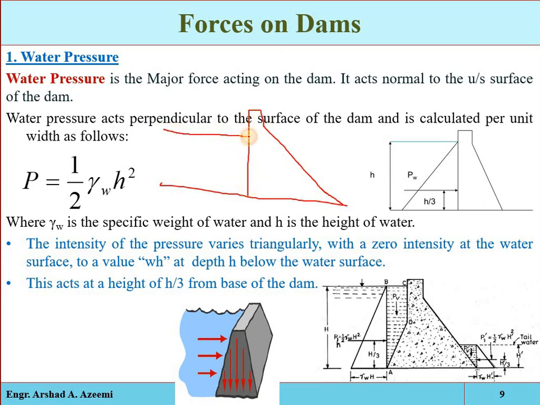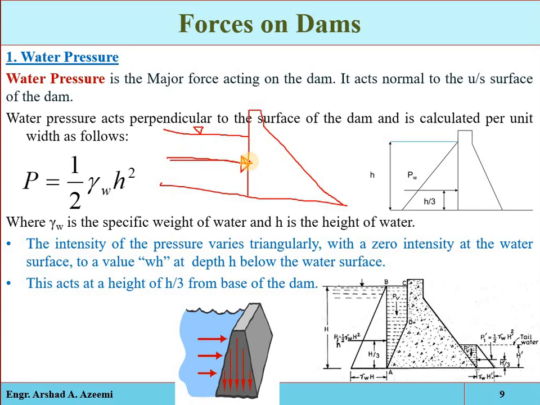Suppose that is the reservoir which is formed at the upstream side of the river. Due to this standing water, this reservoir, it will exert some pressure on the structure which is called the water pressure, and that will be perpendicular, normal to the upstream face. When the upstream face of the dam is vertical, the water pressure will act completely horizontally.